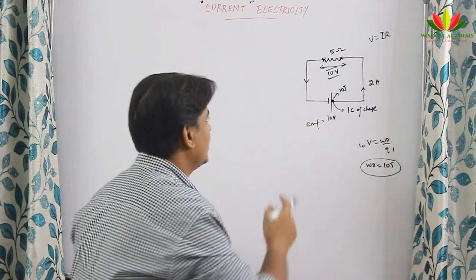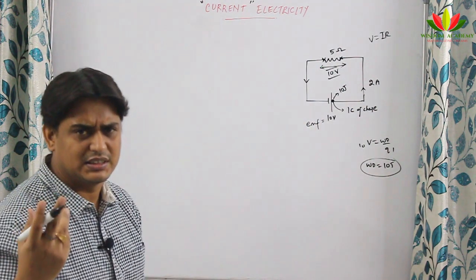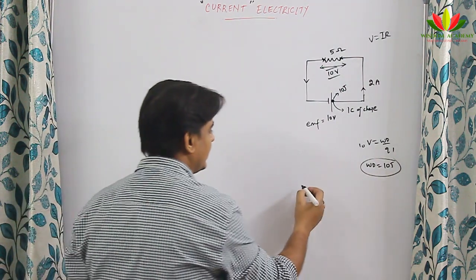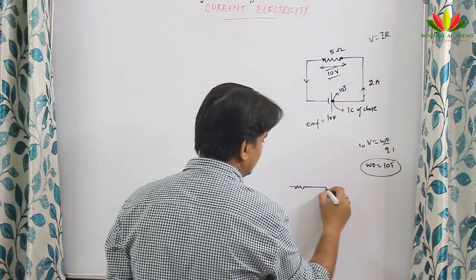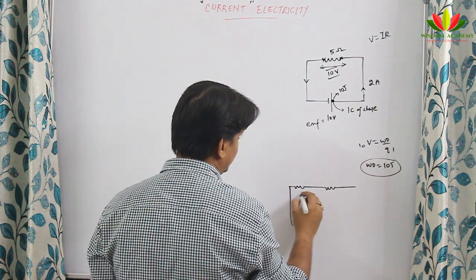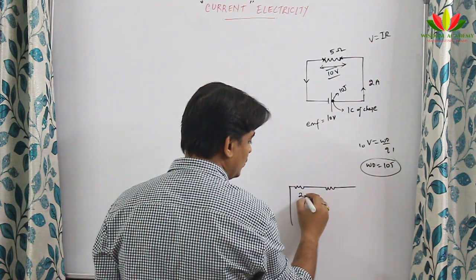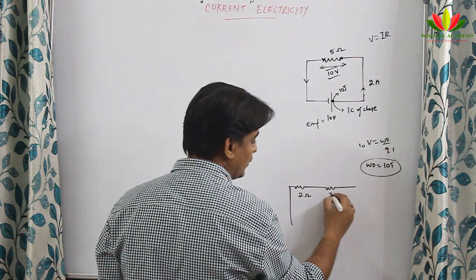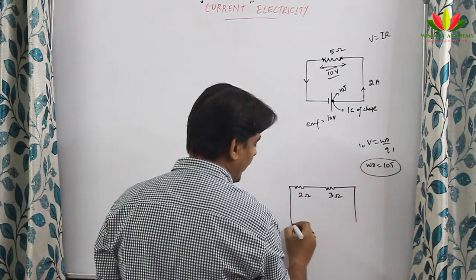Now what I do, suppose there is more than one resistance, there are 2 resistances. This is a resistance of 2 ohm and this is a resistance of 3 ohm. Now let us see what happens.